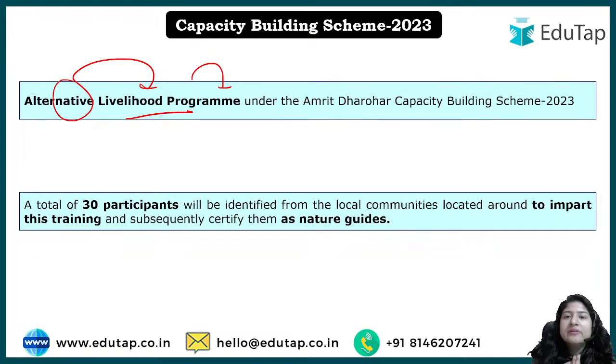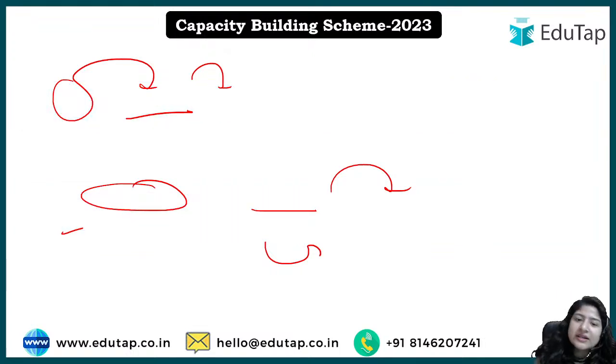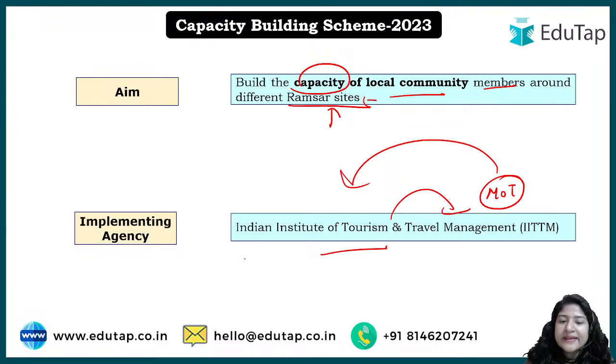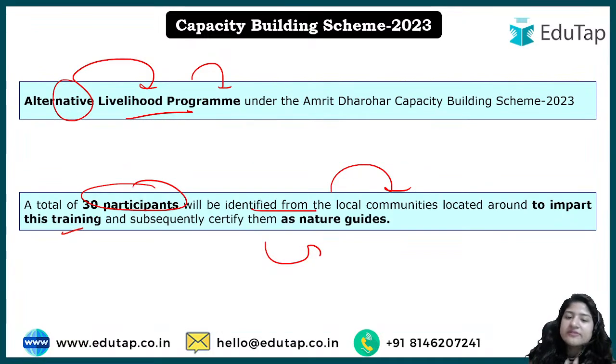And here how many will be selected, okay. So 30 participants will be identified from the local communities, okay. After that they will be imparted training, and subsequently they will get the certification as a nature's guide. So what do we have to learn here: capacity building, launched 2023, okay. And after that it falls under the Ministry of Tourism in collaboration with the Ministry of Forest and Climate Change. Apart from that, the implementing agency is the Indian Institute of Tourism and Travel Management. That was it so far. Apart from that, 30 participants will be selected, okay.